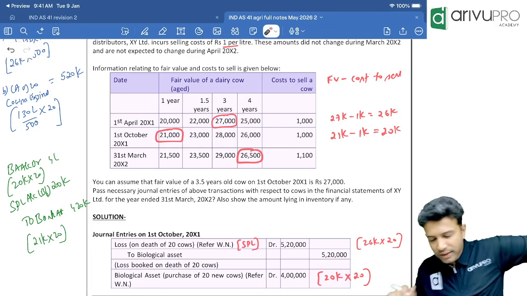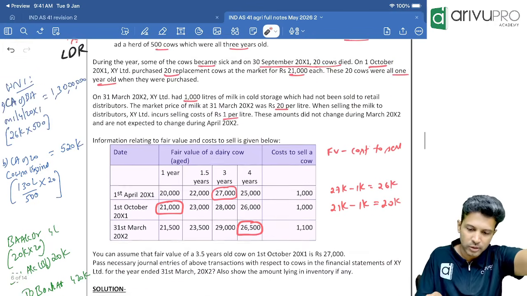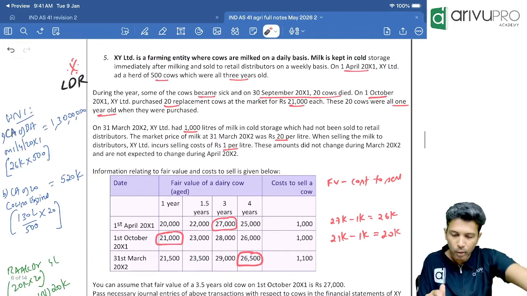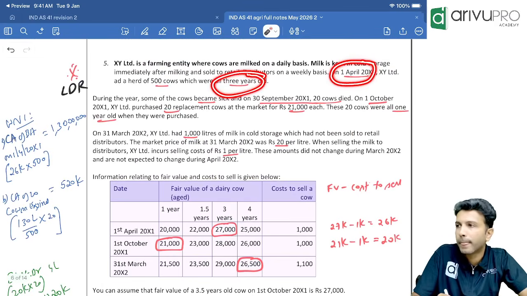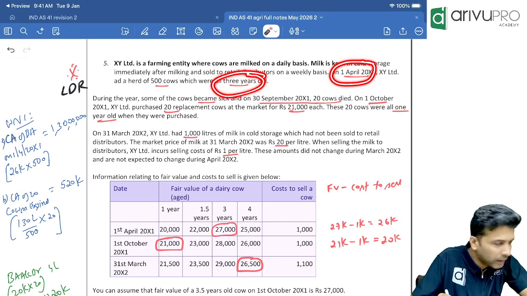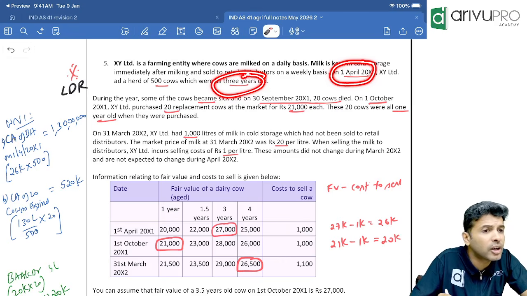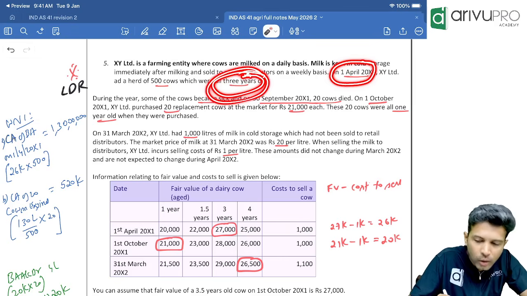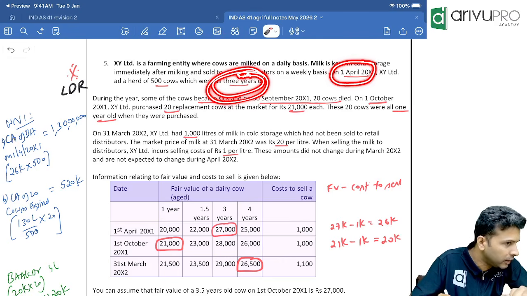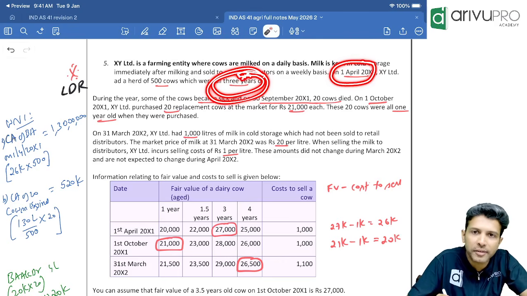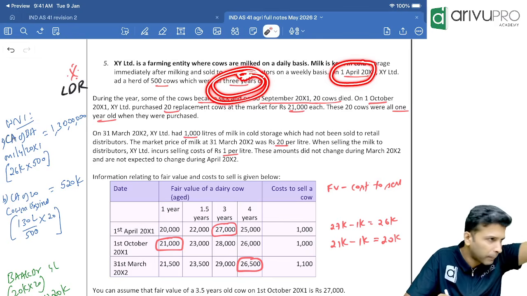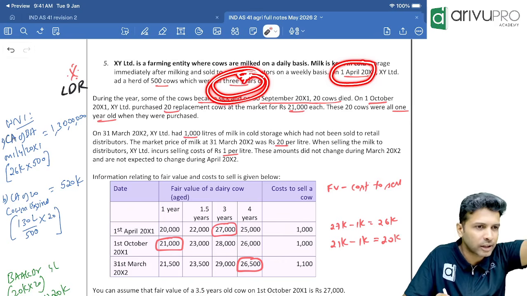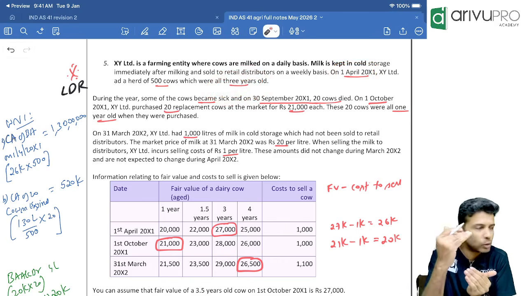And now, 31st March. First, we'll identify. We have two sets of cow. On 1st April, what was the age of that cow? 3 years. At the year ending, will it be 3-year-old or 4-year-old? 4-year-old. First, let's do it for this cow, the fair value gain, we'll calculate separately. And then for the new cows, whatever we have calculated, we'll do it separately. For our reference, you can also do it together and pass one entry. If you want, at the end, I'll tell you that. First now, for our understanding, we'll do it separately.